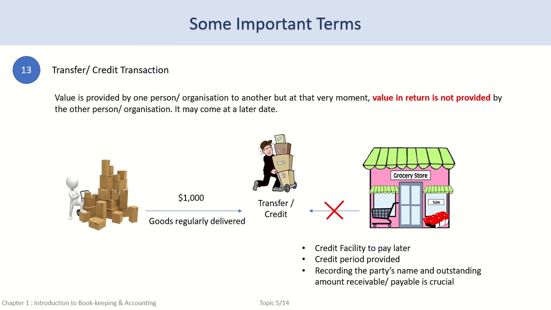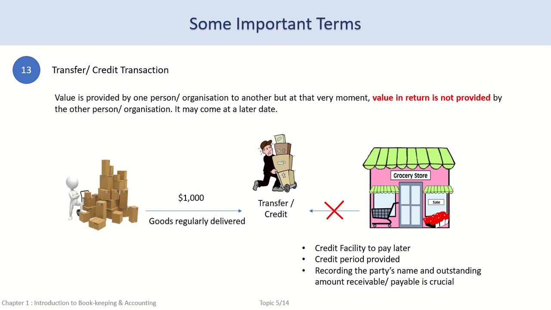From this example, it is clear that in a credit or a transfer transaction, since you do not receive value in return at that same time, it is very important to keep a track of and calculate from a supplier's perspective how much amount is due from the grocery store, or from a customer's perspective how much is owed to the supplier.